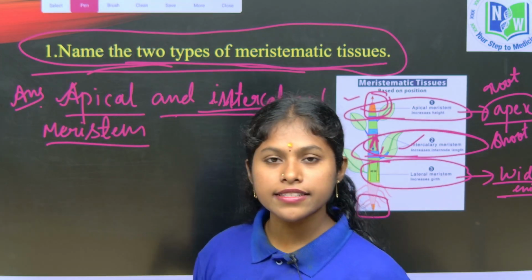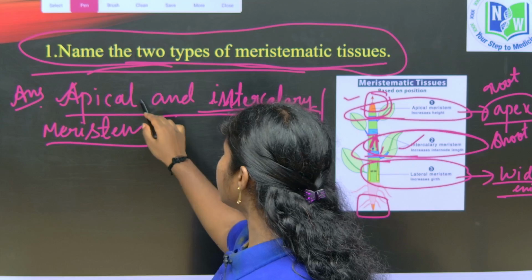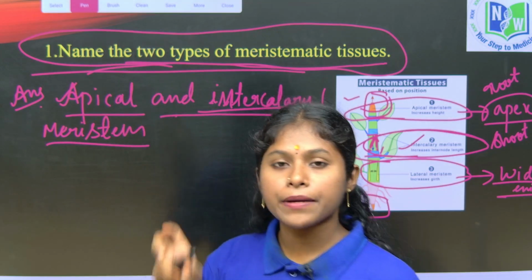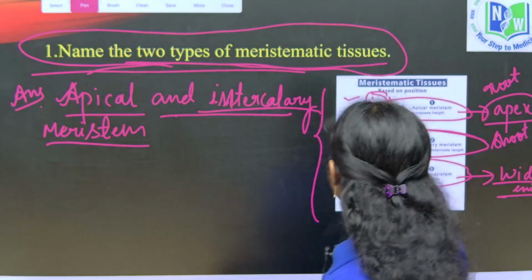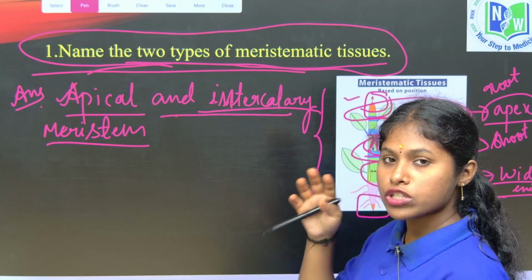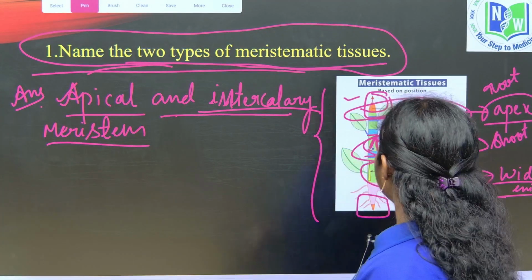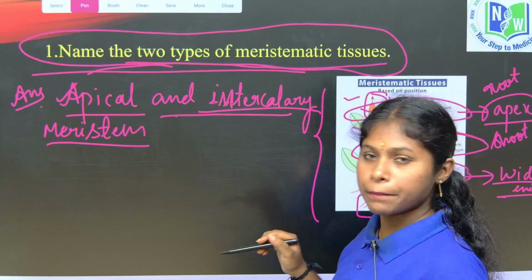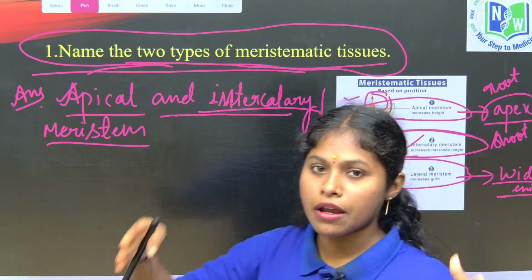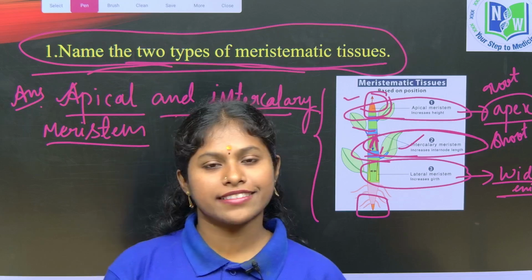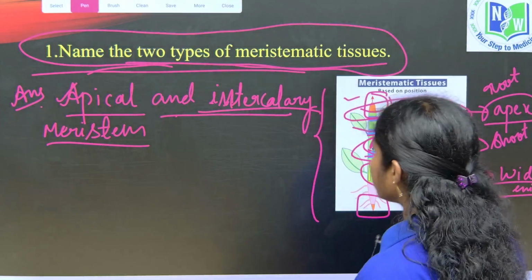For your better understanding, I will explain where the apical meristem is present, children. Apical meristematic cells are present in the root and shoot. Intercalary is present from node to node, in between the nodes, at the base of the leaves. And coming to the lateral meristem, it is present on the lateral sides and helps in increasing the width. So this is about the first question, children.